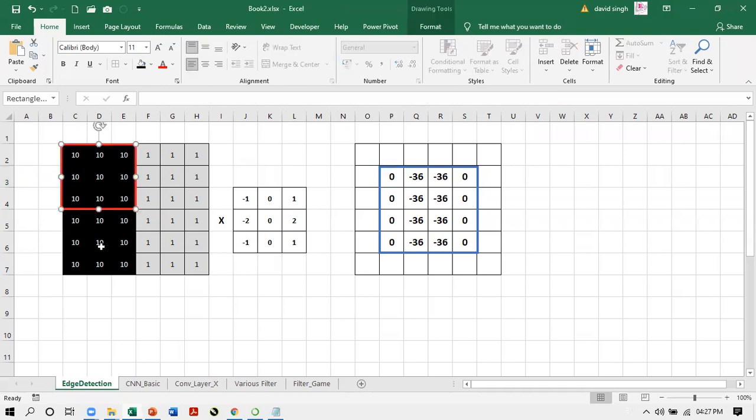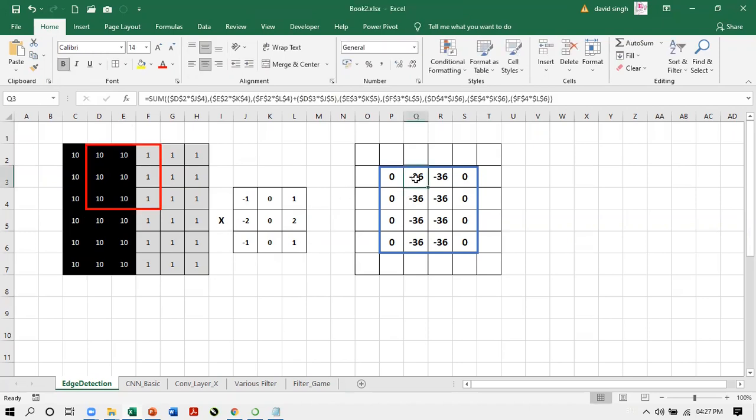After that, what happens? This window gets shifted to the next 9 pixels like this. See, a pixel shift has happened. And again, the same operation is performed now on those pixels which are now in this window. Again, this happens. It is giving me minus 36. It is kept here.